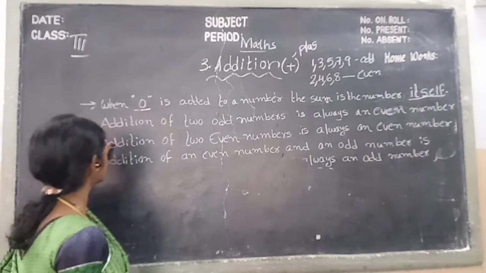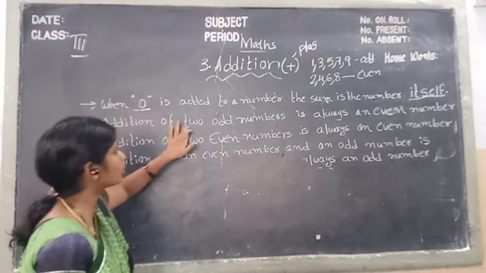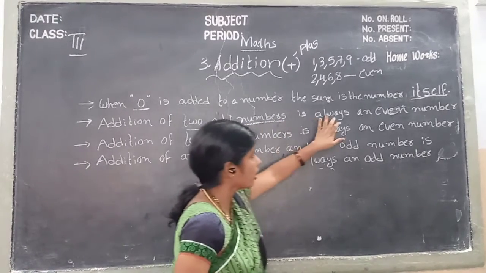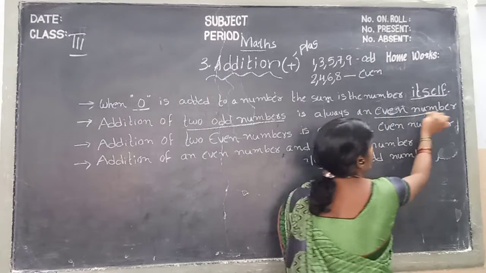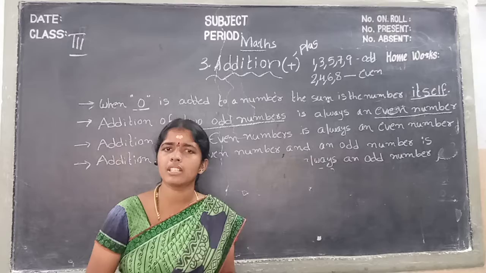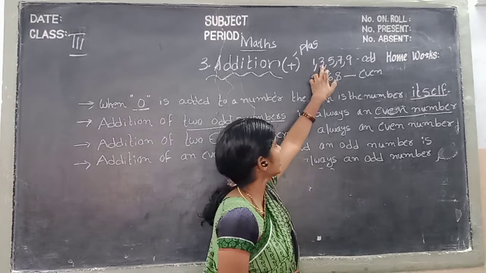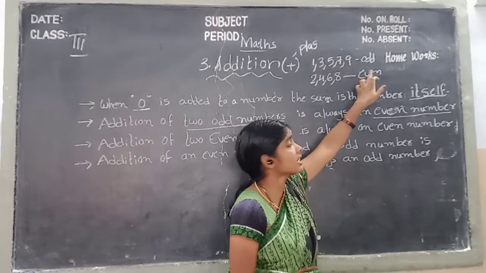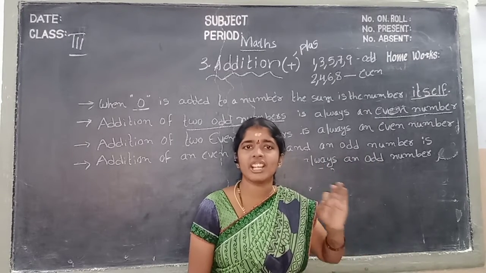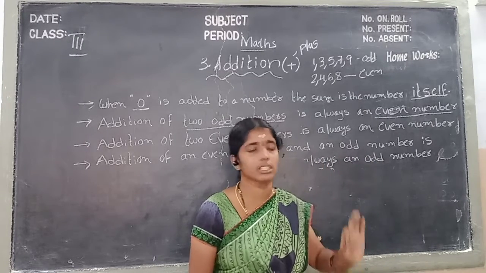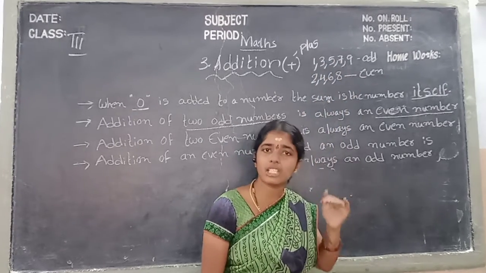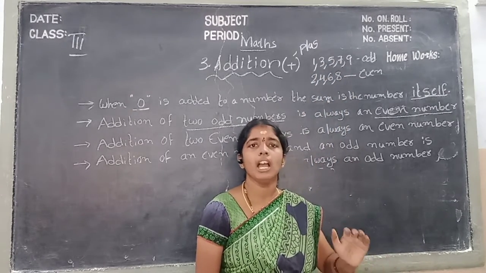Okay children, second point. Addition of two odd numbers is always an even number. Children, do you know what odd numbers and even numbers are? See children, 1, 3, 5, 7, 9. These numbers in the ones place are called odd numbers.